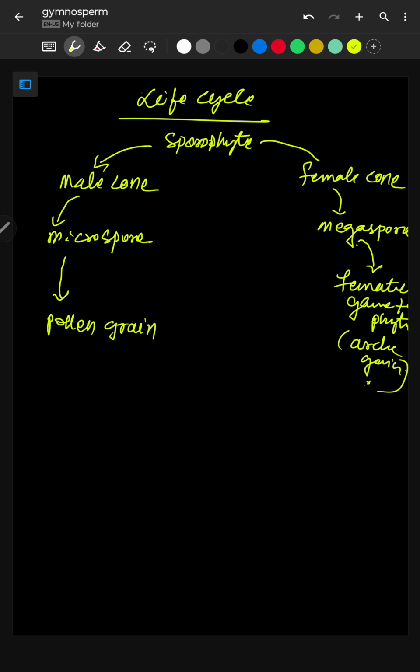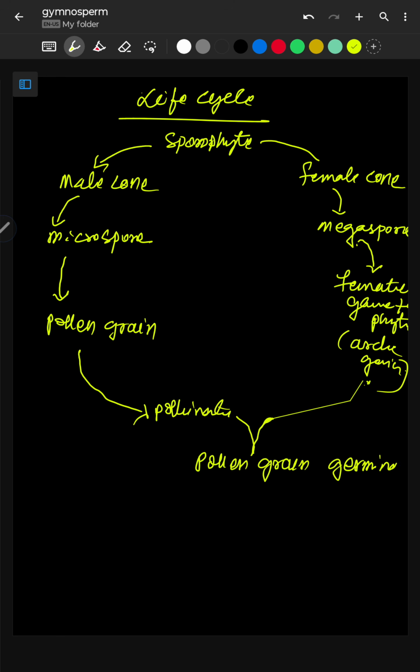Now pollen grain, by pollination, reaches the female gametophyte. Now pollen grain germinates in the archegonia and produces pollen tube with male gamete.